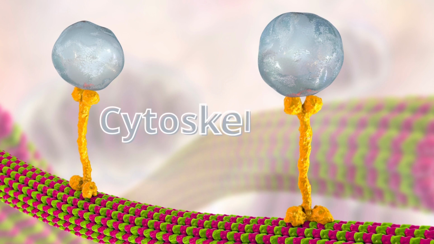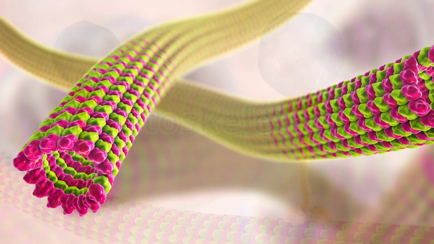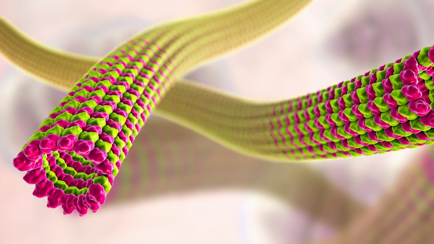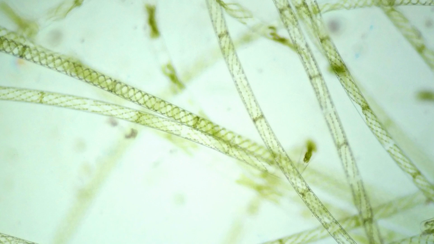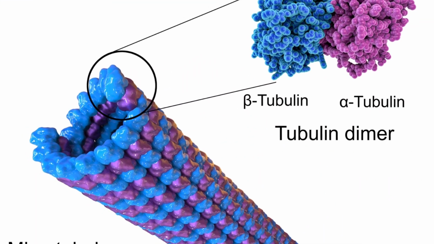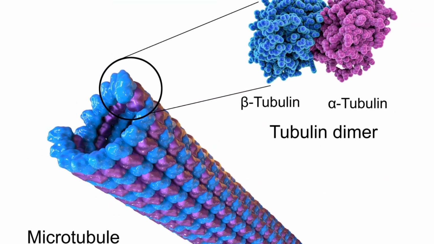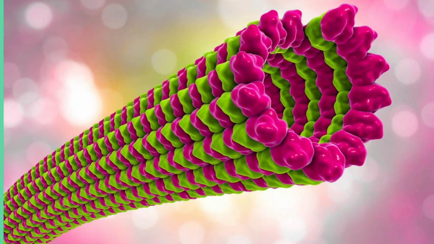Let's talk about the cytoskeleton, which is composed of different proteins and can support and shape the cell, as well as help the cell move. It has different structures, the most common of which are microfilaments, microtubules, and intermediate filaments, which mainly help support the cell and allow it to move.